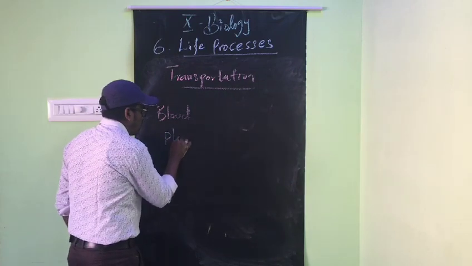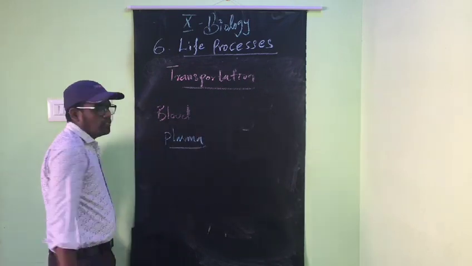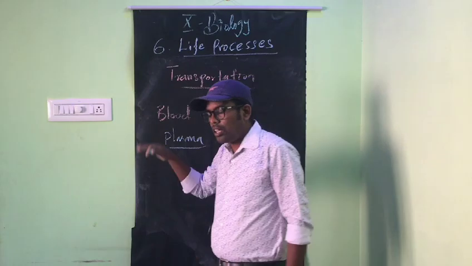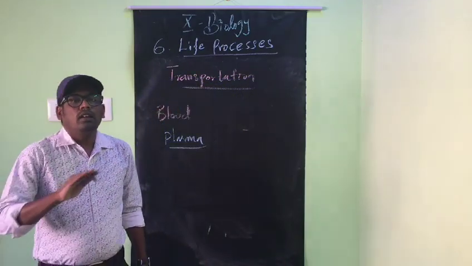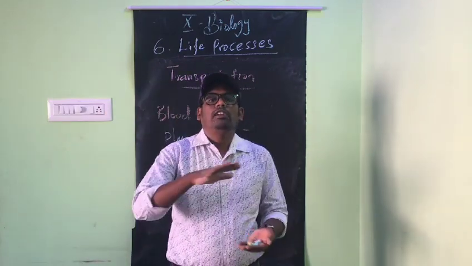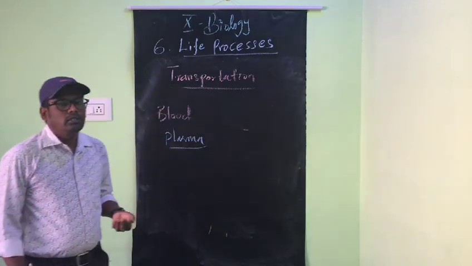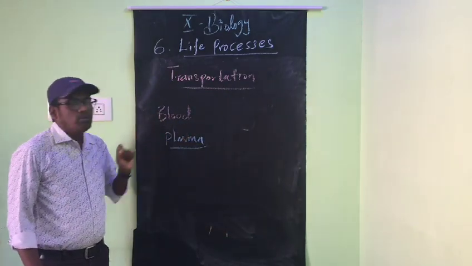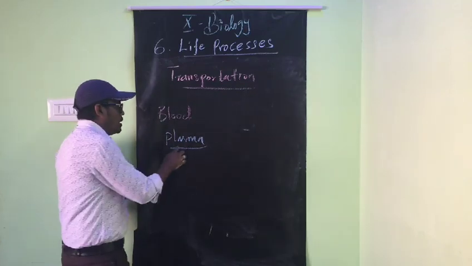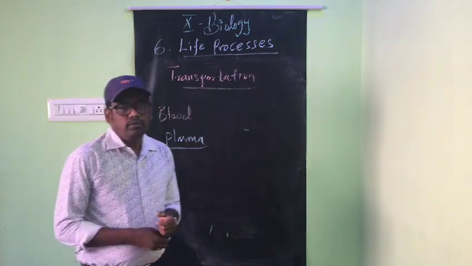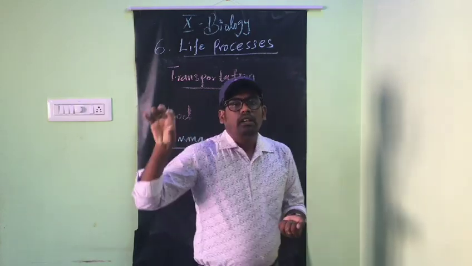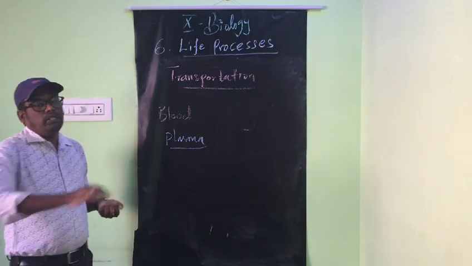And plasma. What is plasma? It is a part of the blood. The fluid part of the blood is called plasma. There, all the cells are suspended or embedded. That may be WBC, RBC, and blood platelets, suspended or embedded in the plasma. So blood is a fluid transportive tissue or connective tissue. And plasma is a part of the blood, in which all the blood cells are embedded.